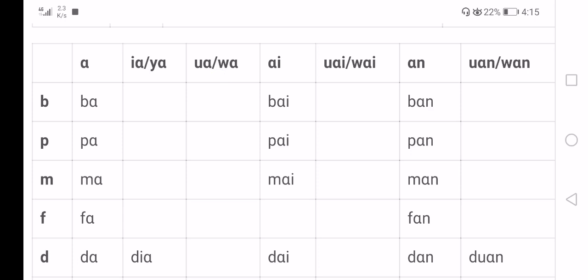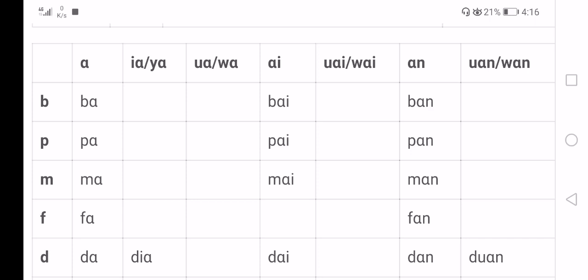The latter one itself is a word. The former one is a final following other initials, and ai itself could be a word, both a word and a final following other initials. Wai, the latter is itself a word, and the former is following other initials to form syllables.